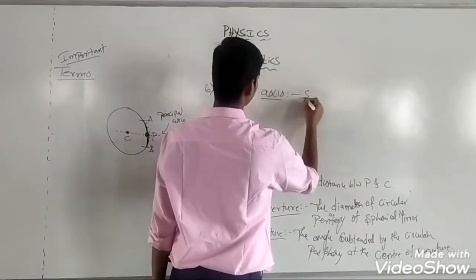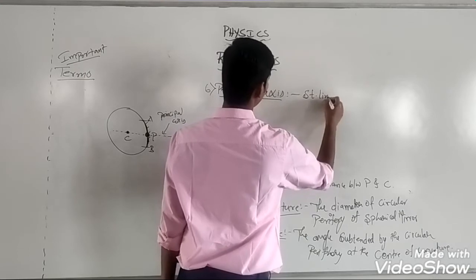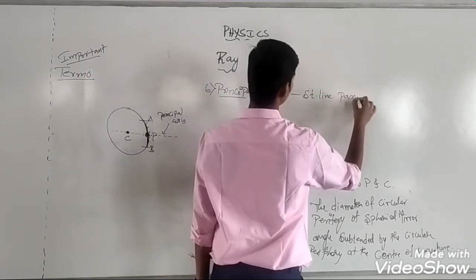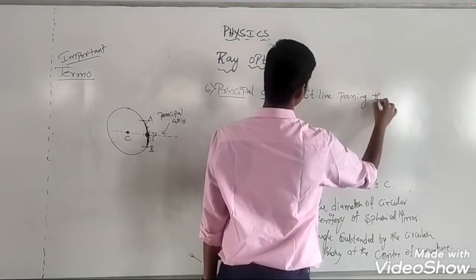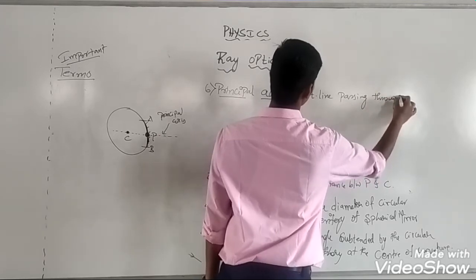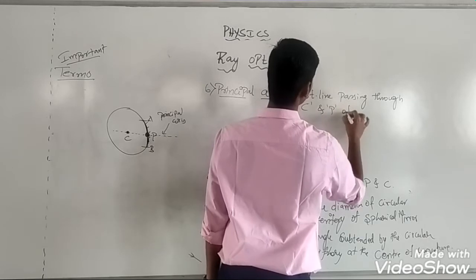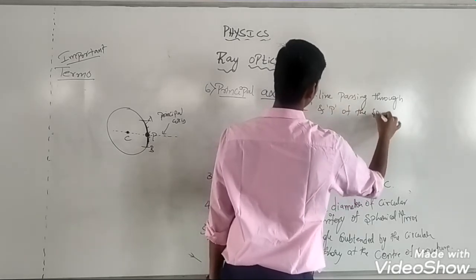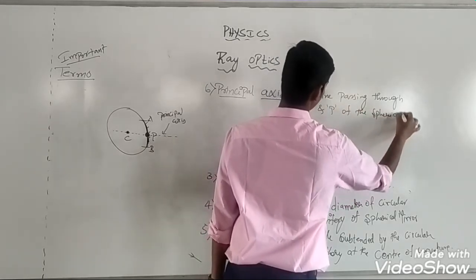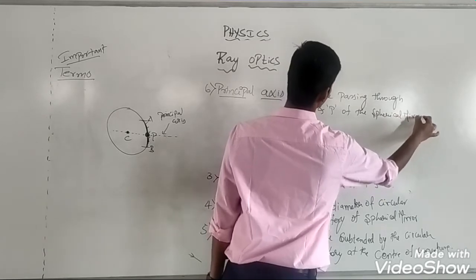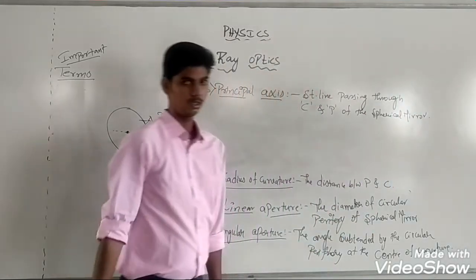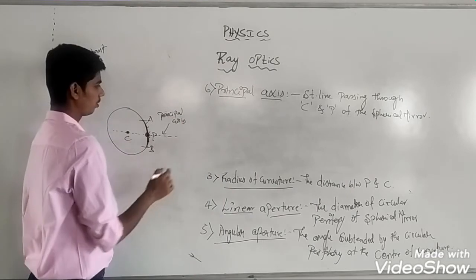So principal axis is a straight line passing through center of curvature and pole of the spherical mirror. Right? This is principal axis.